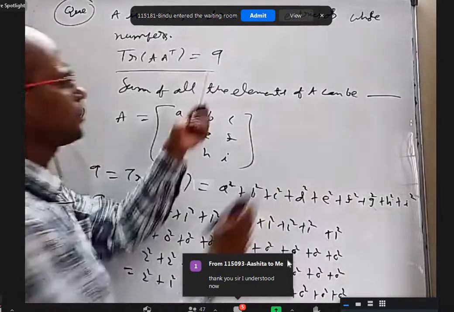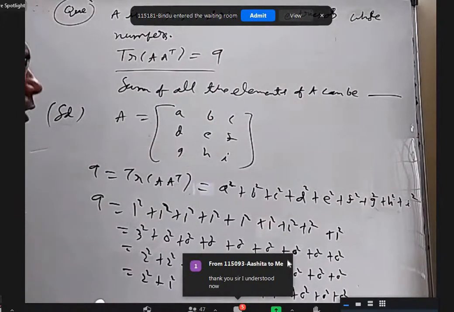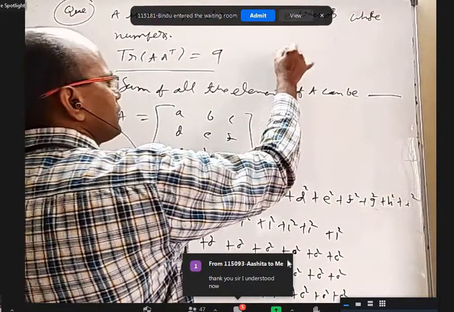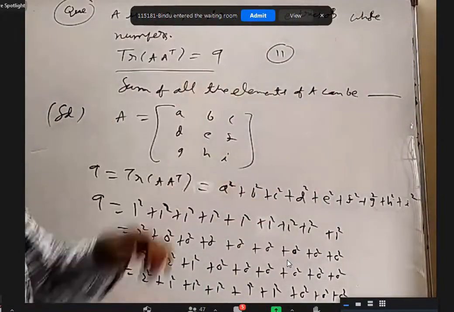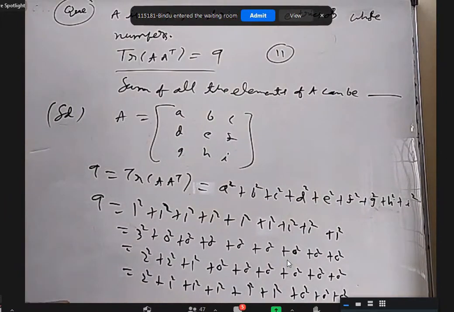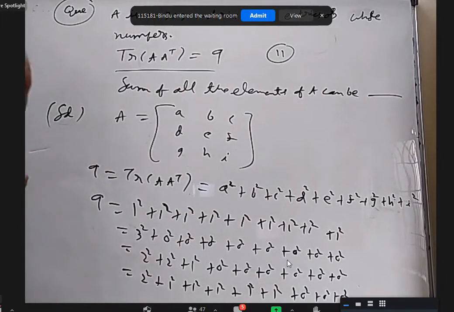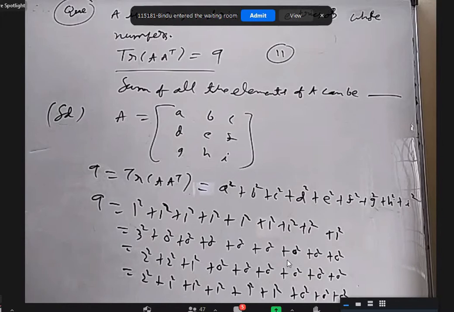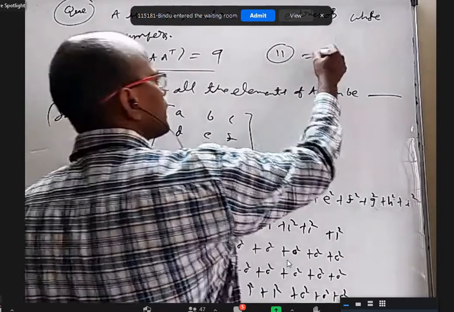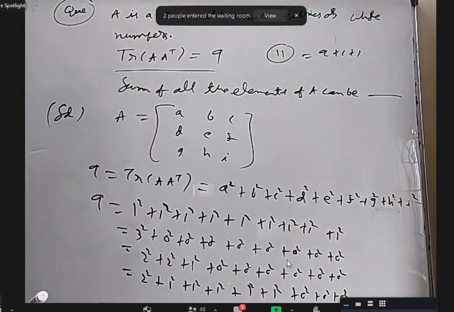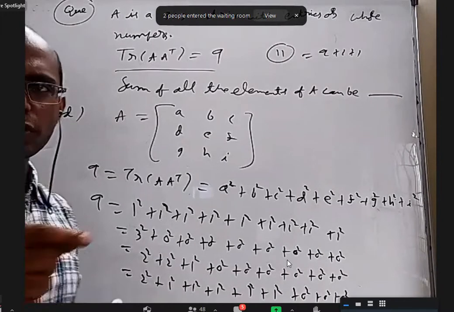Anyway, I don't have to give a perfect square here. I can give something else. For example, let's say I'll give 11. Don't write it, but let's say I'll give 11. Is it possible to get 11? Yes, sir, it is possible. Can you tell how? So we take 3 square plus 1 square plus 1 square and all the rest zeros. Okay. 9 plus 1 plus 1 and the other zeros. Any other possibilities? Sir, 7 ones and one 2. 7 ones, but 2 is not a perfect square.